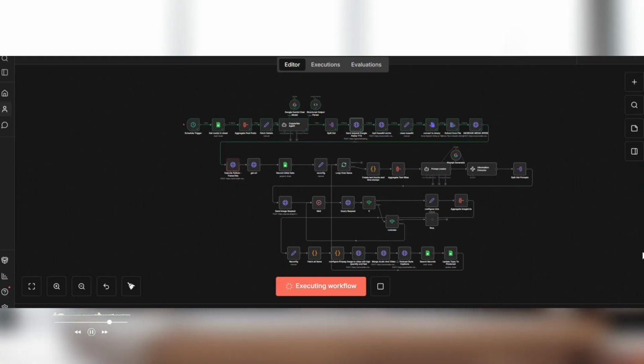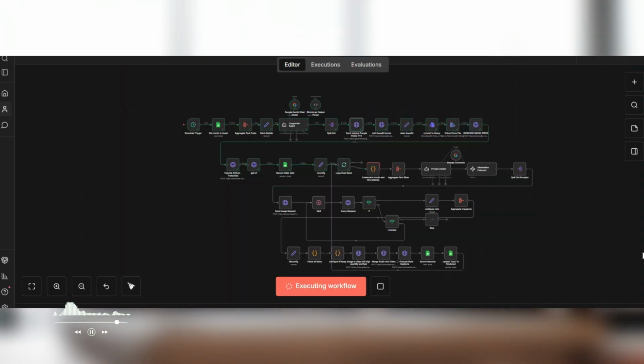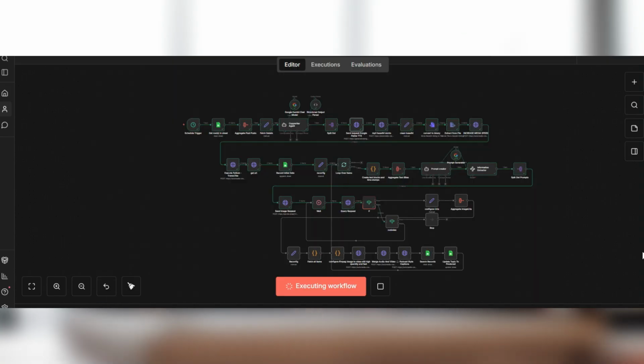Before I built this system, I was looking at some serious monthly costs. Creatomate for video editing used to be $54 per month. A caption tool? Submagic? Another $39. That adds up to $103 every single month, or $1,236 per year, just to automate YouTube Shorts creation. And here's where it gets interesting.